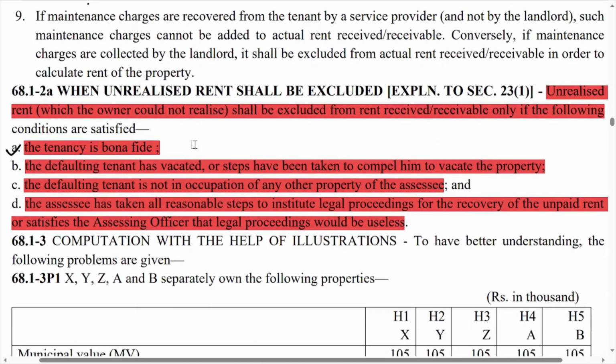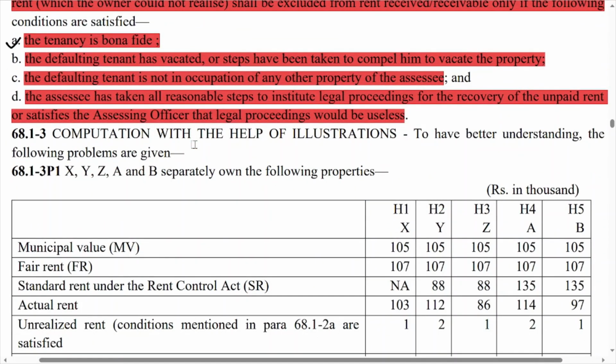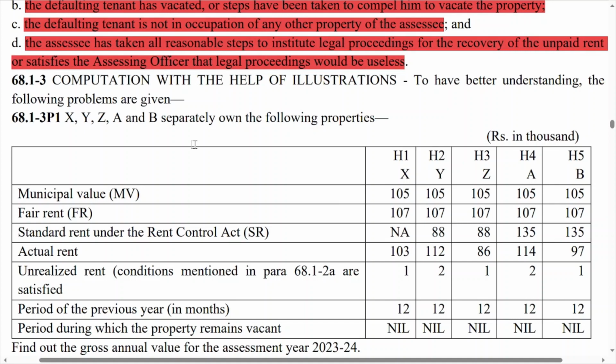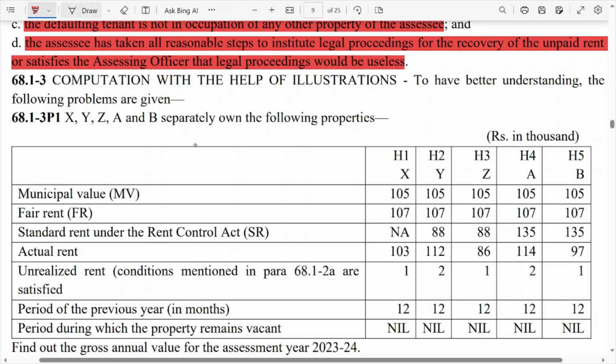To understand, the following problems are given, so here one example is given for the same. By solving this example you can have a better understanding. Now the first one: in the first step what is given, municipal valuation 105, fair rent 107.